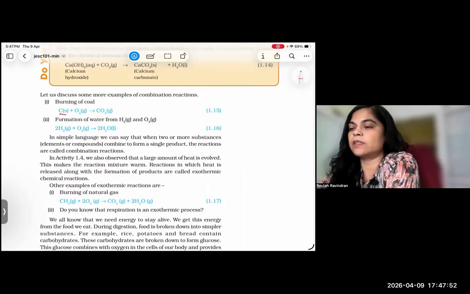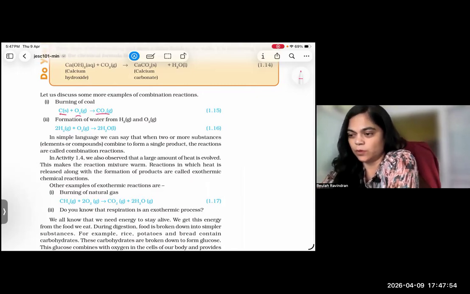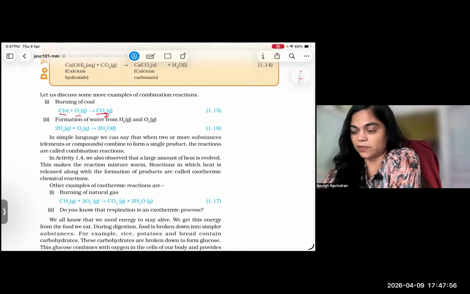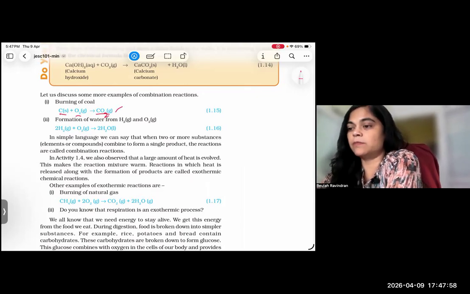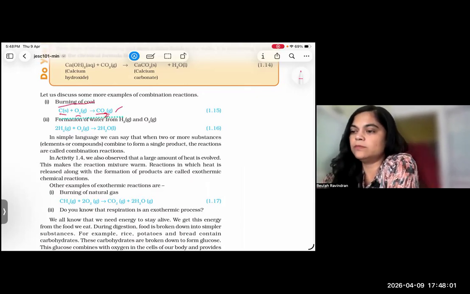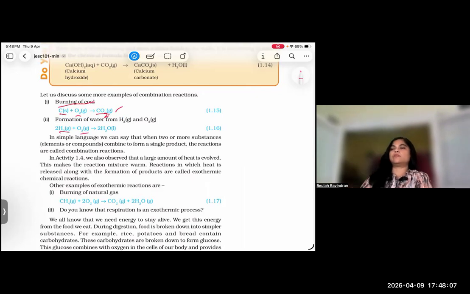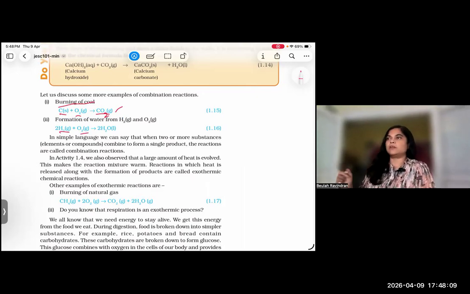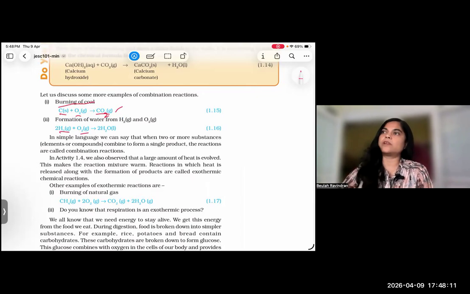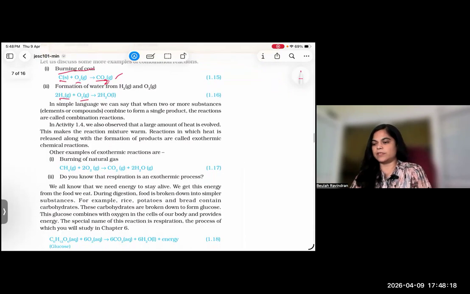Carbon in solid form and oxygen in gaseous form produce CO2, carbon dioxide in gaseous form. This is the burning of coal. It is also an example of a combination reaction. So, H2 plus O2 gives H2O, I taught you with an example. So this is also an example of a combination reaction. Clear? So these are all examples of combination reactions.